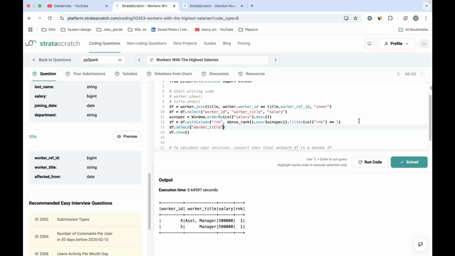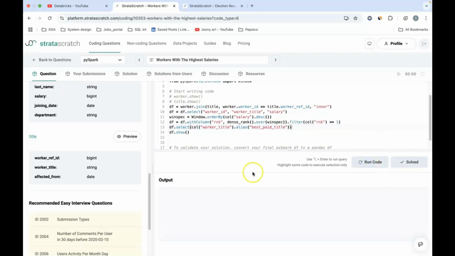After selecting this worker title, I will alias it. For that, I'll wrap it in column itself and dot alias. What is the alias? That is best paid title. So I'm aliasing it with the best paid title.